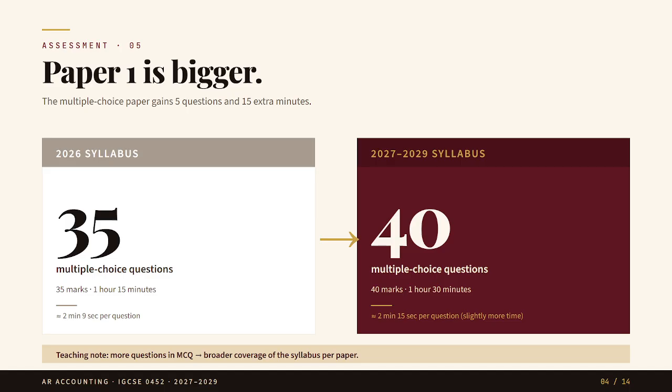Now, students may think, sir, is this easier or harder? Actually, the time per question is slightly better. But because there are more questions, Cambridge can test more areas of the syllabus in one paper. So the message for students is, do not prepare MCQ topics by topic only. You need mixed MCQ practice from the whole syllabus. For teachers, this means we should give students more full syllabus MCQ tests, not only chapter wise practice.